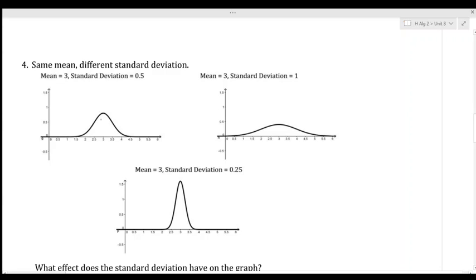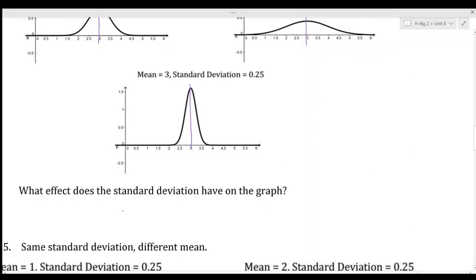All right. Now, here's a picture of if you have the same mean or the same average. Okay, so they all have the same average, but they have different standard deviations. What do you see happening between these three different pictures? Okay, what does the standard deviation do?